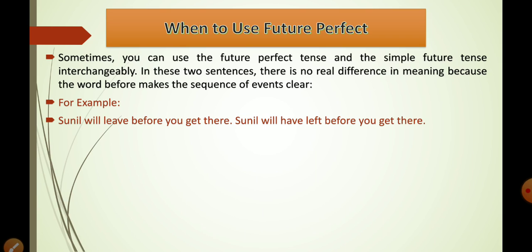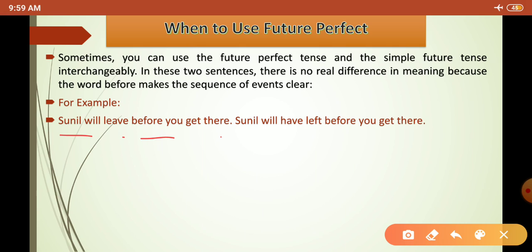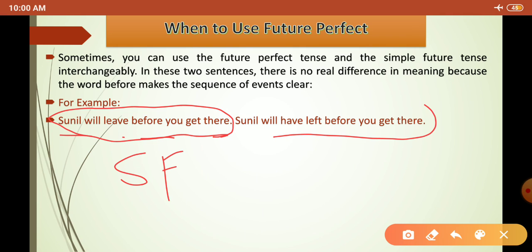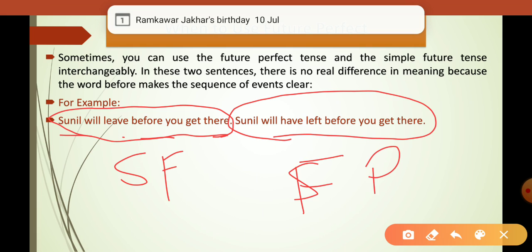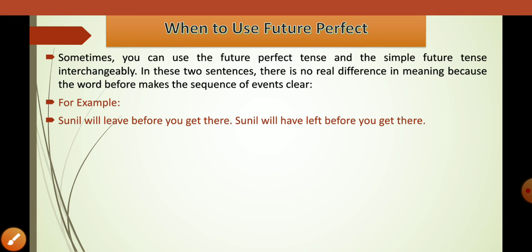Sunil will have left before you get there. See here, just a moment. Here this sentence is written in simple future and this sentence is written in future perfect, right?